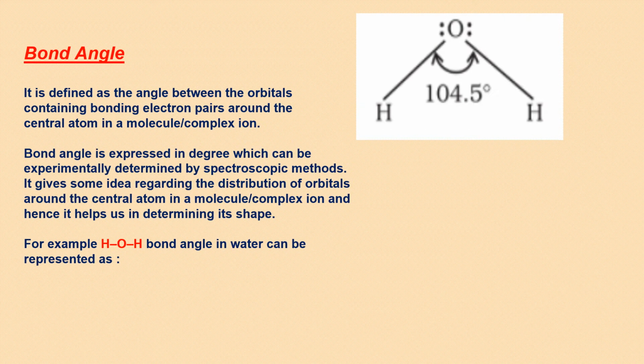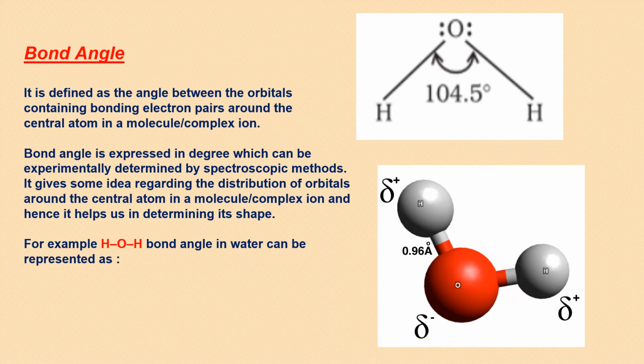Bond angle. For bond angle, we should have at least two bonds to explain it. So here you can see an example where two bonds are there. A water molecule is being discussed. This is the 3D structure, using the ball and stick model. And here it has been shown, in angstrom, the bond length of the OH bond. Same here and here. And this is the bond angle, the angle between two bonds.